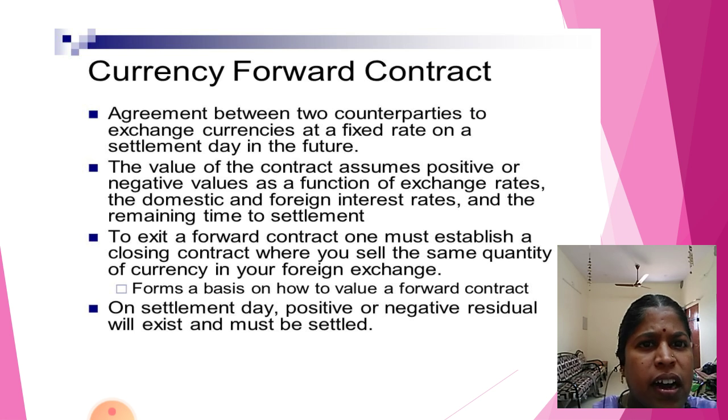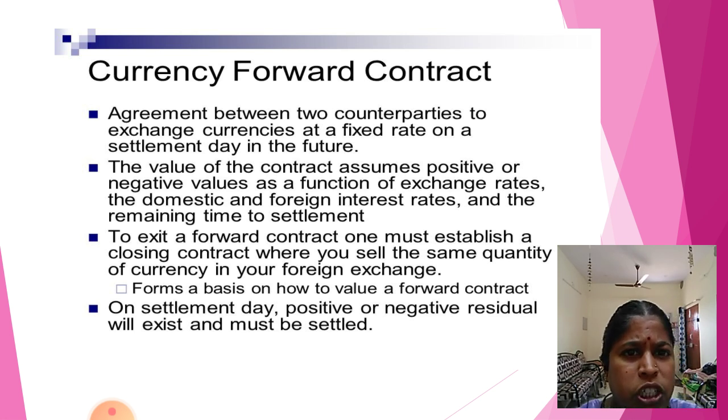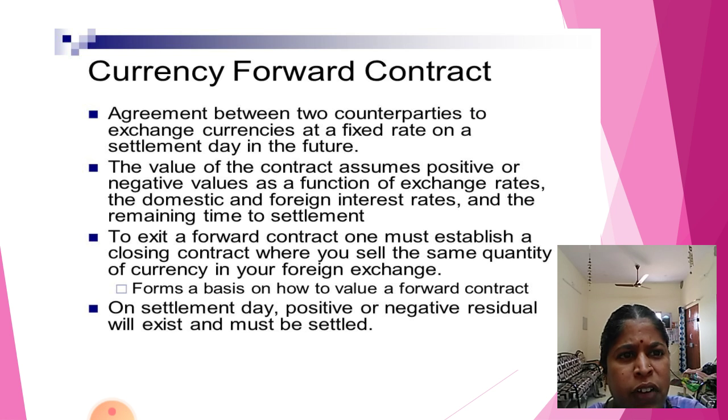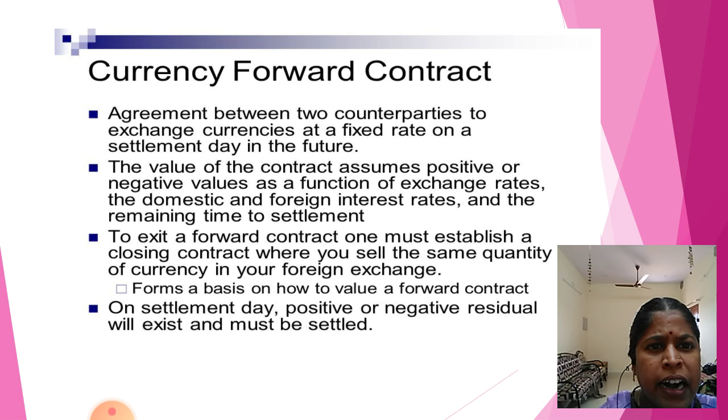Then, the currency forward contract: an agreement between two counterparties to exchange currency at a fixed rate on a settlement date in the future. The currency forward is a mutual agreement between the counterparties, settled in the future. The value of the contract assumes a positive or negative value as a function of the exchange rate, the domestic and foreign interest rates, and the remaining time to settlement. So if there is any fluctuation, the rate varies, and it is borne by the parties at the time of settlement.